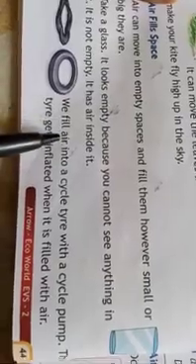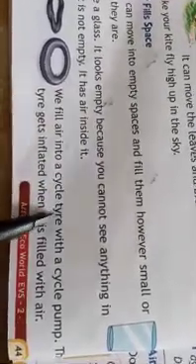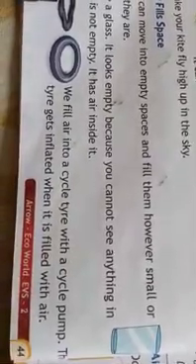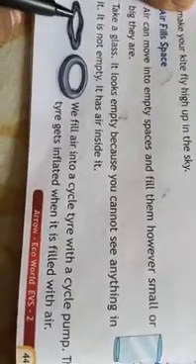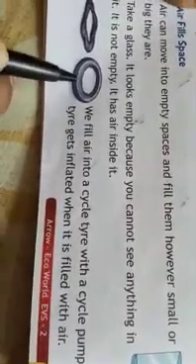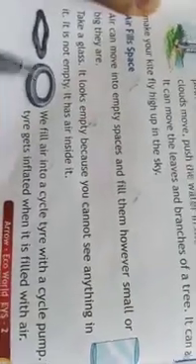Now, we fill air into a cycle tire with a cycle pump. The tire gets inflated when it is filled with air. Now, you see, this tire is not filled with air. This tire is without air. Now, here we fill the tire with air. So, see the difference here?